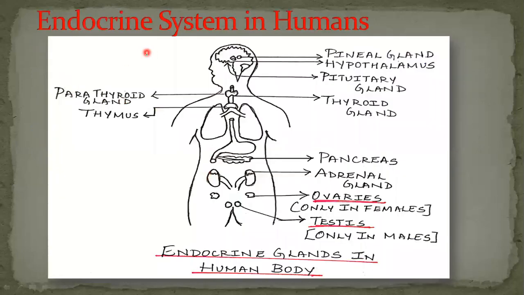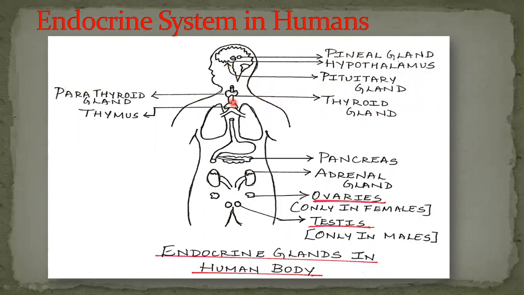Now let us learn about the endocrine system in humans. You can see a diagrammatic representation of endocrine glands in the human body. Various endocrine glands are present. Let us learn the position of these endocrine glands in detail. Pineal gland is present in the center of the brain. Hypothalamus is present in the brain. Pituitary gland is present below the brain.